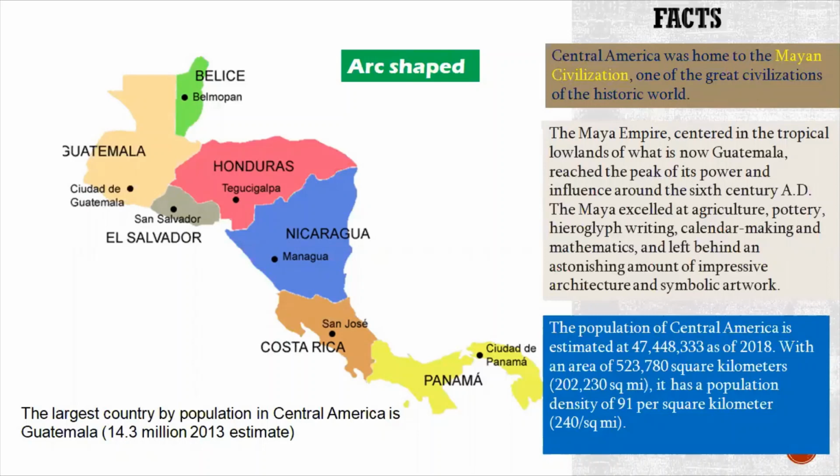The Maya Empire, centered in the tropical lowlands of what is now Guatemala, reached the peak of its power and influence around the 6th century AD. The Maya excelled in agriculture, pottery, hieroglyph writing, calendar making, and mathematics, and left behind an astonishing amount of impressive architecture and symbolic artworks.